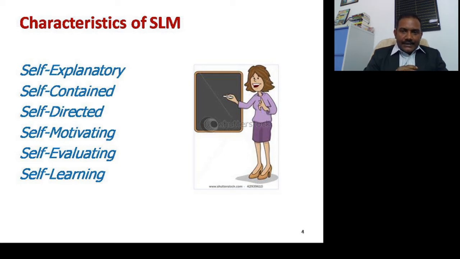And as the teacher is not there, the self-learning material should contain the content that is going to be transacted to the learner. So it should be self-contained. Then the self-learning material should be designed and written, or produced, in such a form that it directs the learner for further reading and further study. So it should be self-directed.